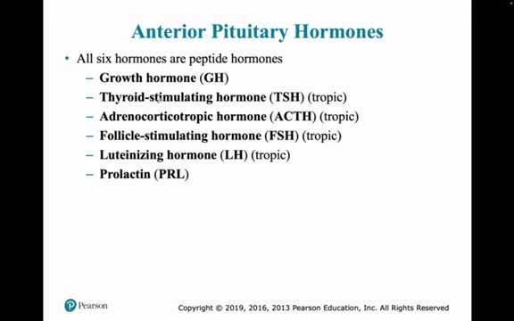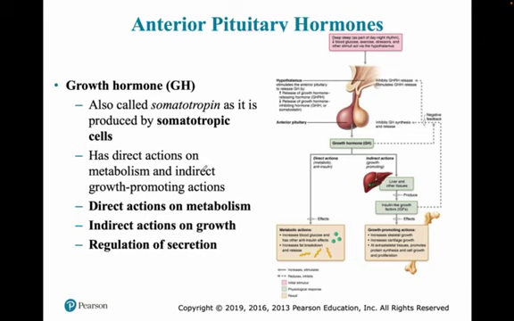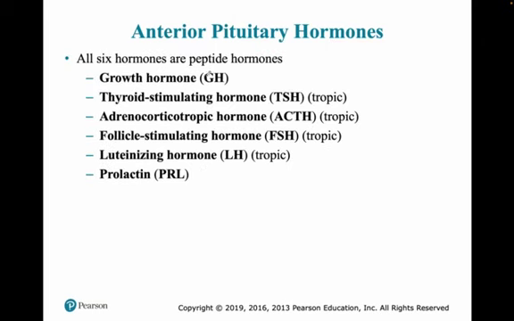All six hormones that the anterior pituitary is releasing are peptide hormones. We will talk about all of them. Growth hormone works slightly differently, its mode of action is slightly different. Other than that, the other ones work more or less in the same way.